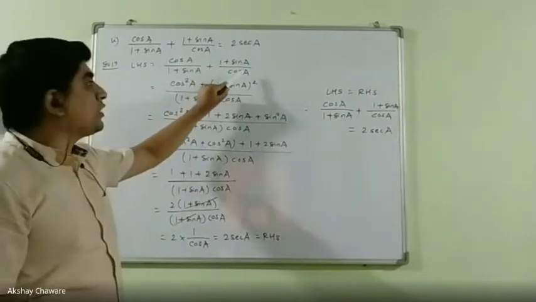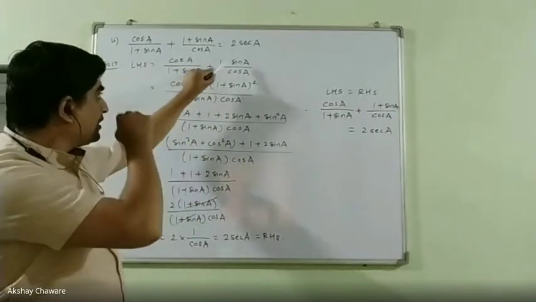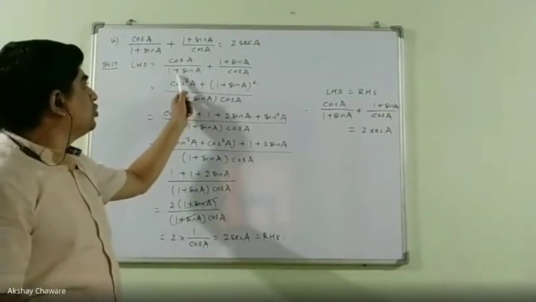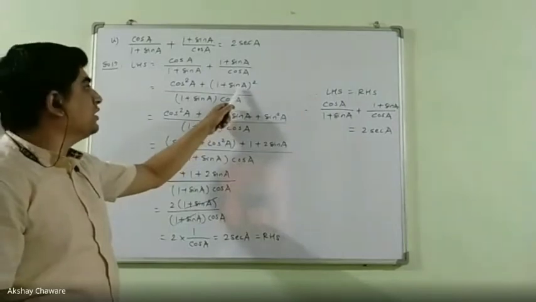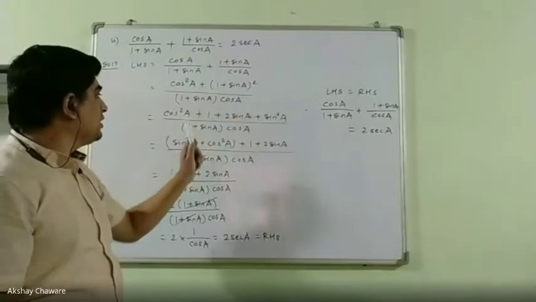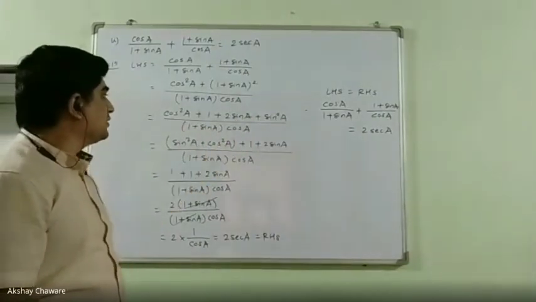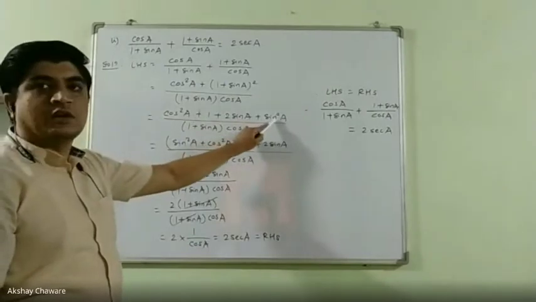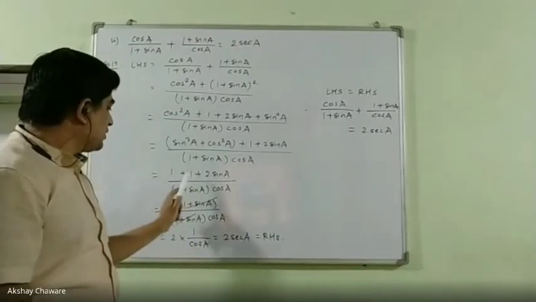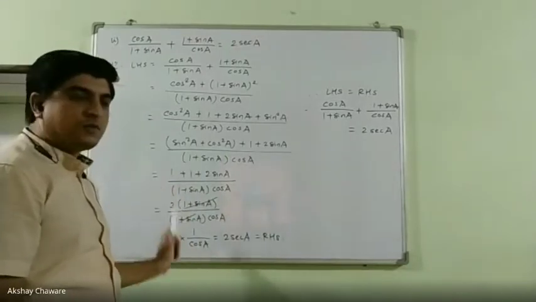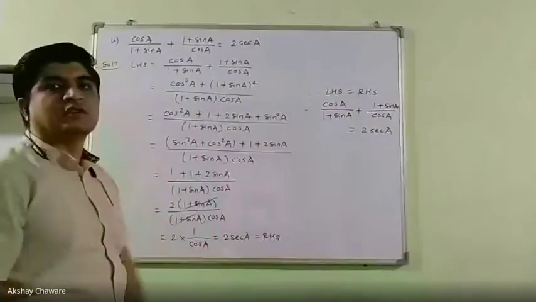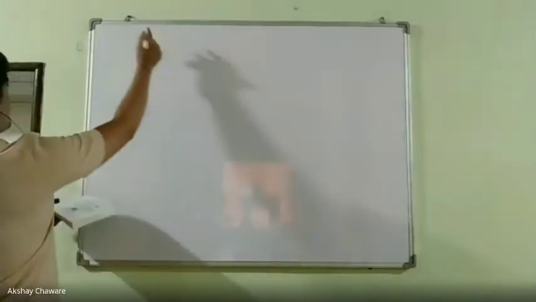So see, two fractions. We have solved this fraction: cos A into cos A and 1 plus sin A into 1 plus sin A, cross multiplication. So cos square A into (1 plus sin A) whole square, then (a plus b) whole square identity. So cos square A plus 1 plus 2 sin A plus sin square A upon (1 plus sin A) into cos A as it is. Now again cos square A plus sin square A, that is nothing but 1. Then 1 plus 2 sin A as it is. Then 1 plus 1, 2. 1 plus sin A and 1 plus sin A get cancelled. 2 into 1 upon cos A means 2 sec A. That is nothing but RHS. Simple question.